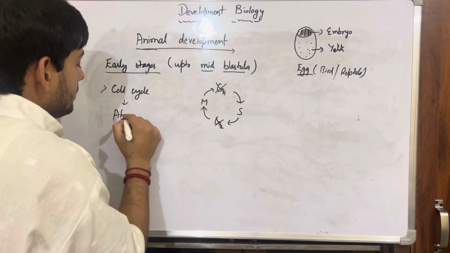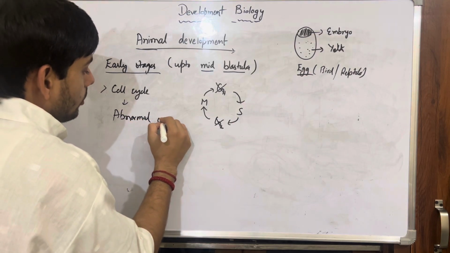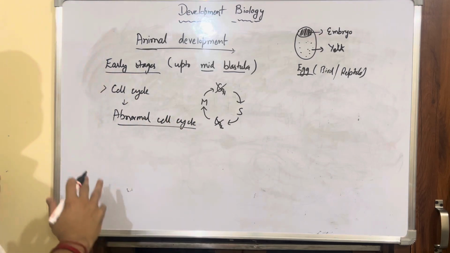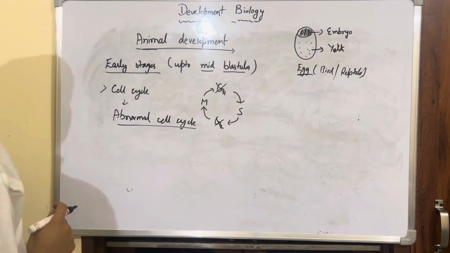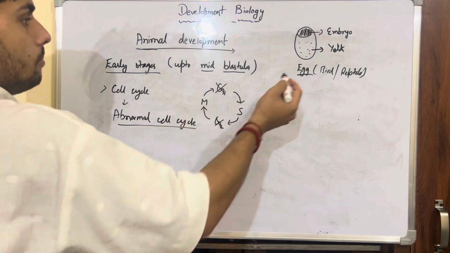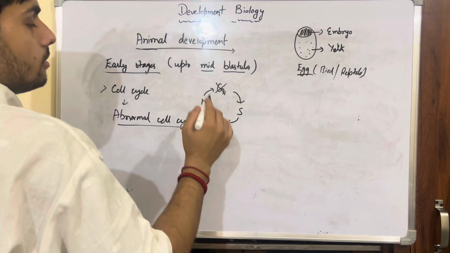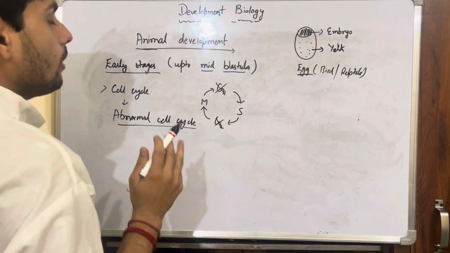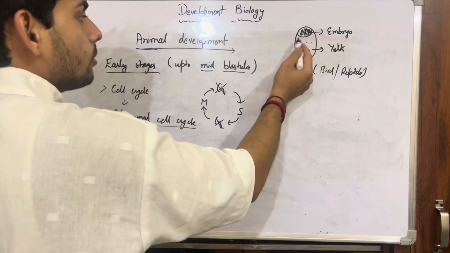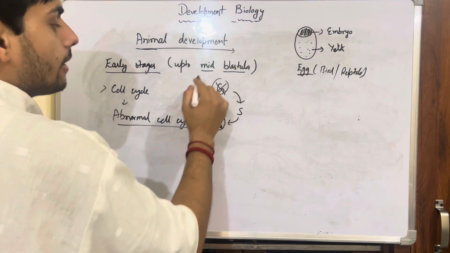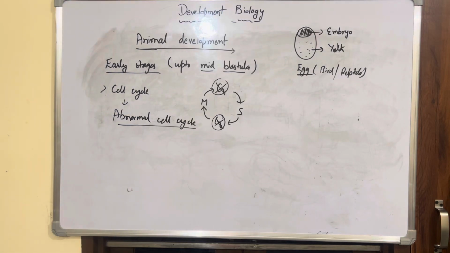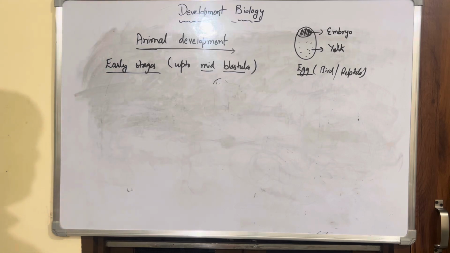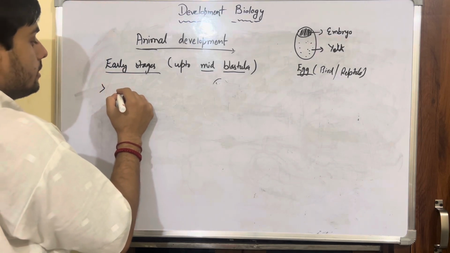Okay, let's say it is an abnormal cell cycle. An abnormal cell cycle occurs in your animal development. Because of the presence of your yolk, the nourishment and proteins which are required for the development of the embryo are already being provided to the embryo itself from the yolk, so the gap phases are not required in the early stages.